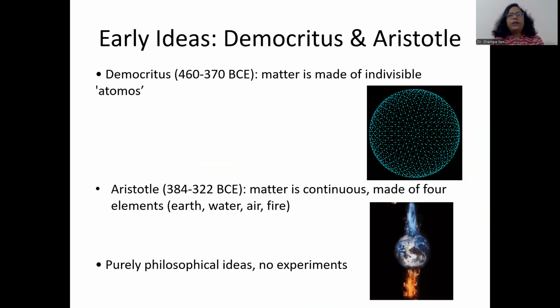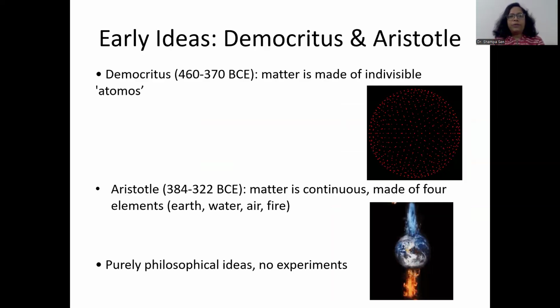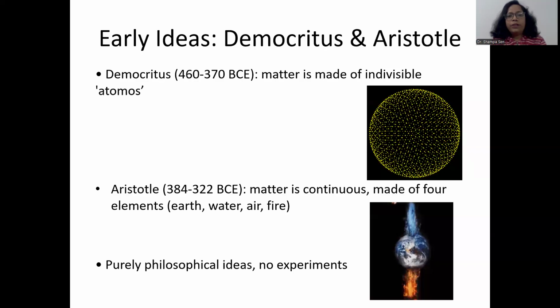Democritus lived during 460 to 370 BC approximately, and he talked about atoms. This idea of matter composed of small particles was led by him. He first talked about this, that matter is made up of indivisible particles. He called them atoms.